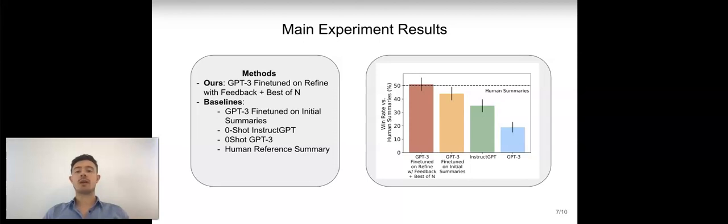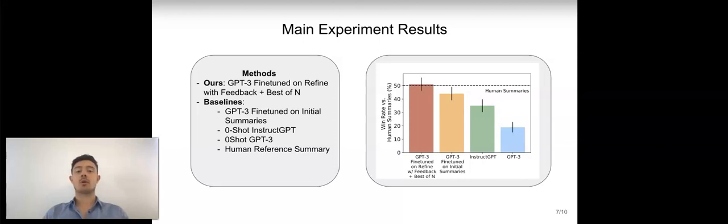In blue and green, we can observe that zero-shot prompting GPT-3 and InstructGPT does not produce high-quality results, that is, summaries. In orange, we can see the results of fine-tuning GPT-3 on initial summaries that were also generated in a zero-shot manner. We can clearly see that there is some sort of task adaptation happening, since the quality of the summaries generated by a fine-tuned GPT-3 increases and actually comes close to human performance.